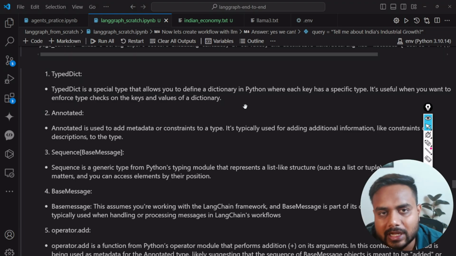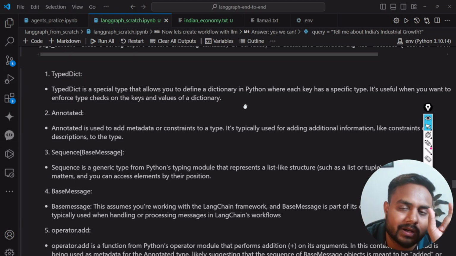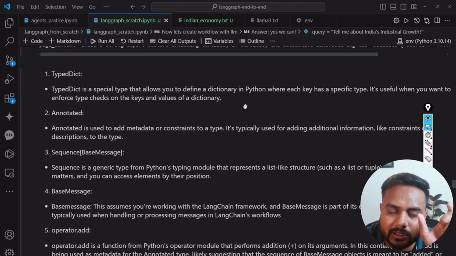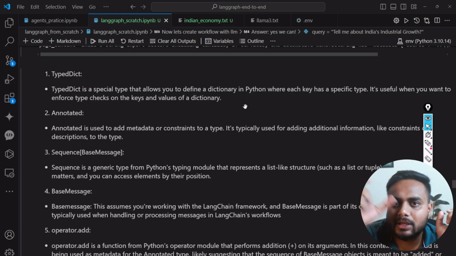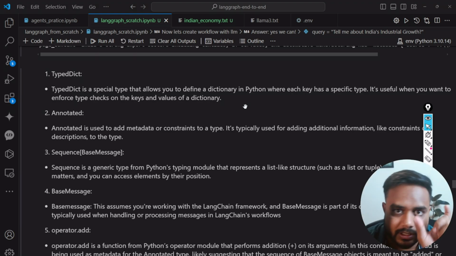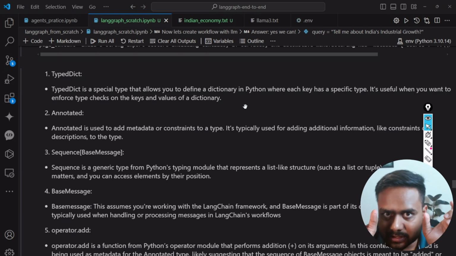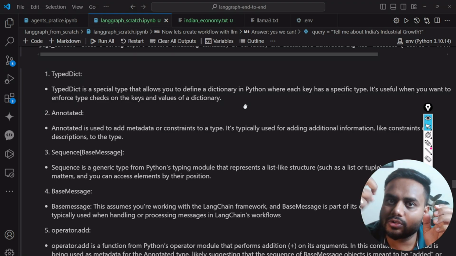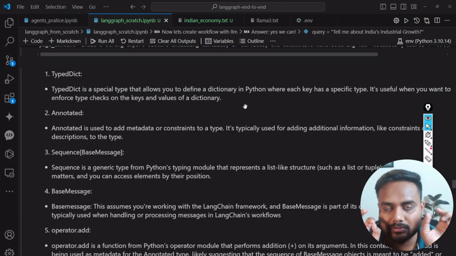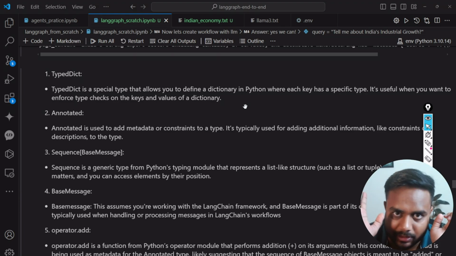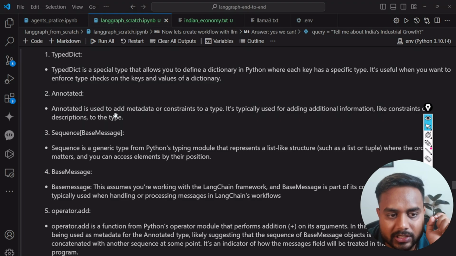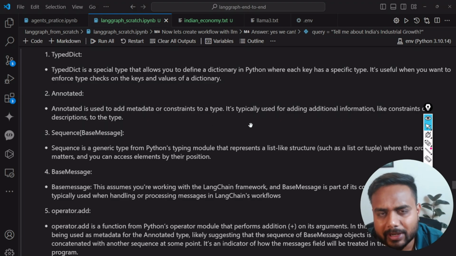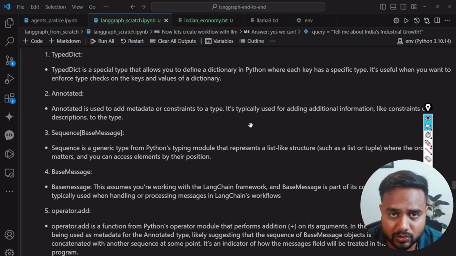It means that using TypedDict you can define the dictionary, meaning you can define the key and the value. So you have to define the key and you have to define the value. Whenever you are defining a key, you are defining some metadata with respect to that key, so you can validate later on if you are using this TypedDict. Annotation is used to add metadata. I will show you that particular example, just wait.